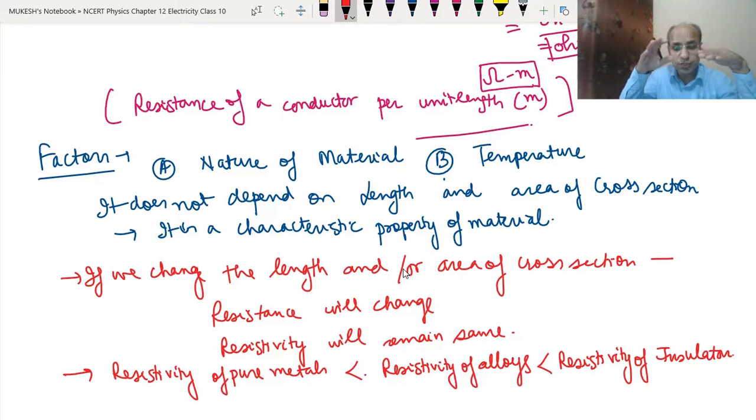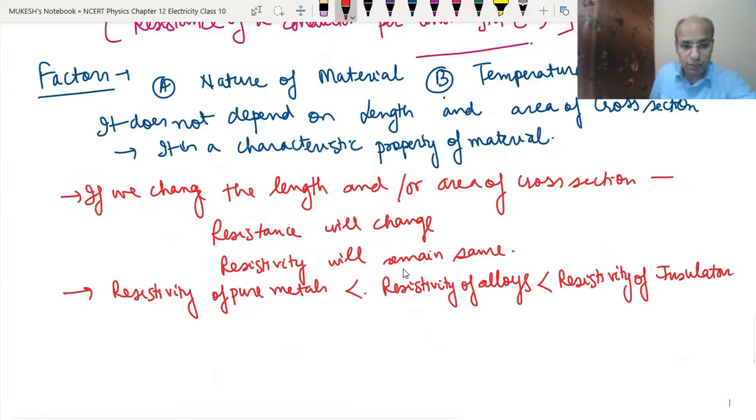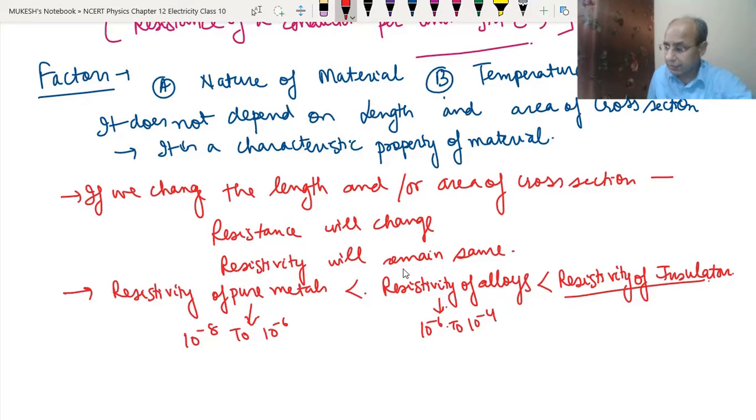So that is why they are used as heating elements, because they provide more heat because of the more resistance. There is a thing called order. The resistivity of pure metal is in the order of 10 to the power minus 8 to 10 to the power minus 6. The resistivity of alloys is in the order of 10 to the power minus 6 to 10 to the power minus 4. And the resistivity of an insulator is in the order of 10 to the power 12 to 10 to the power 17. With all, we will write the ohm meter. This is the order of resistivity.